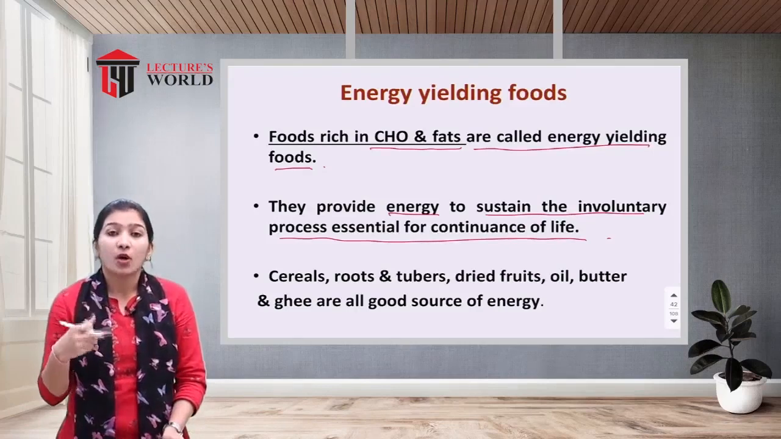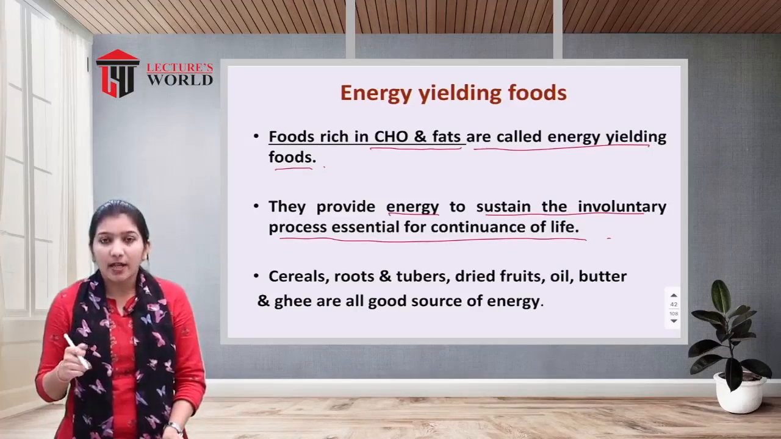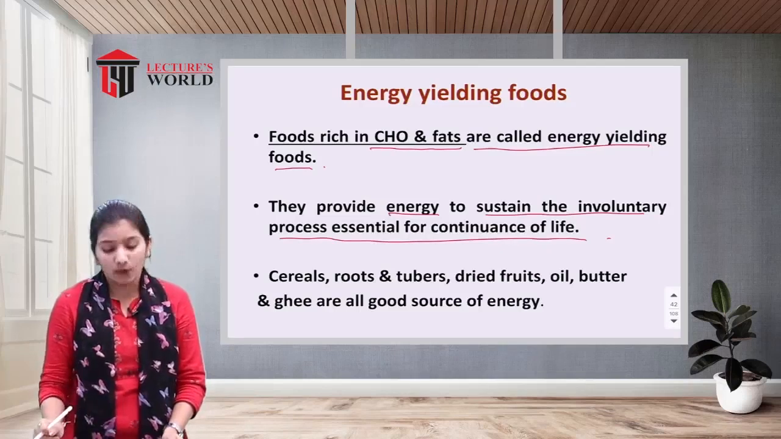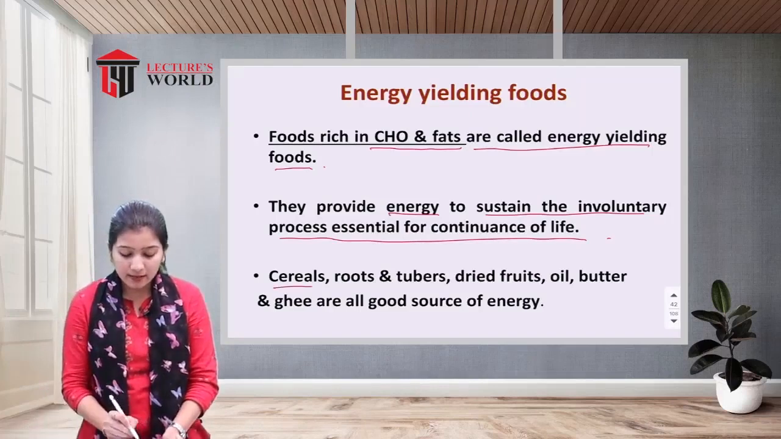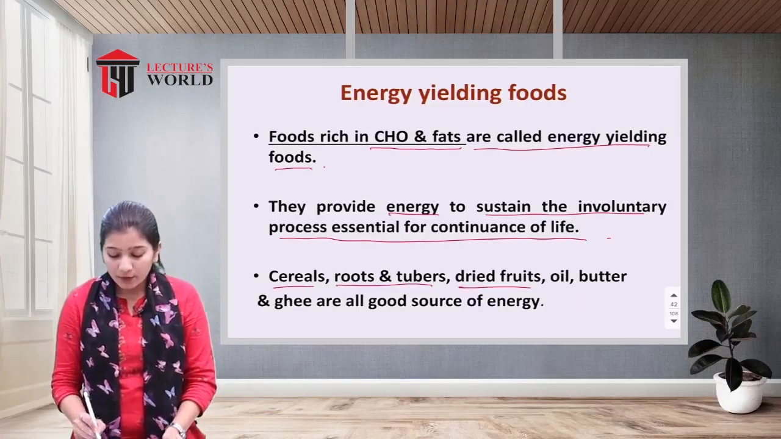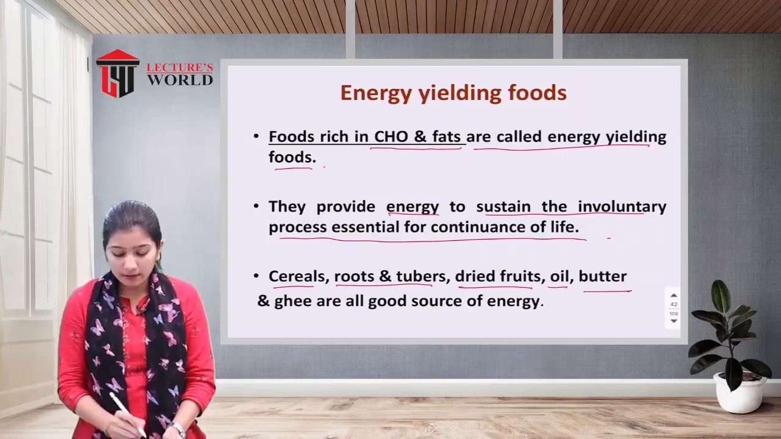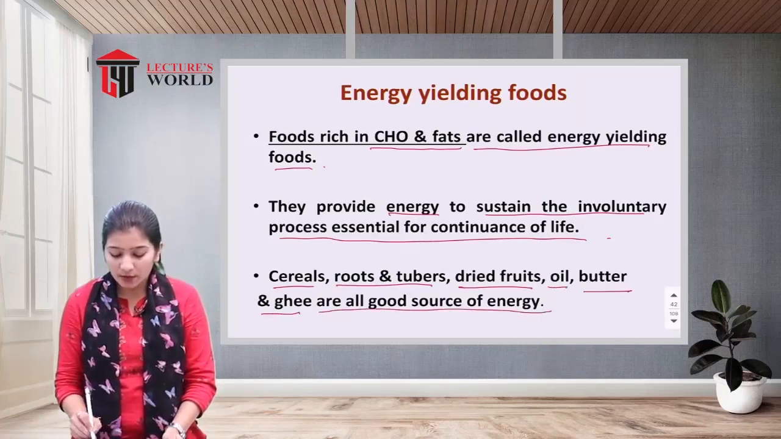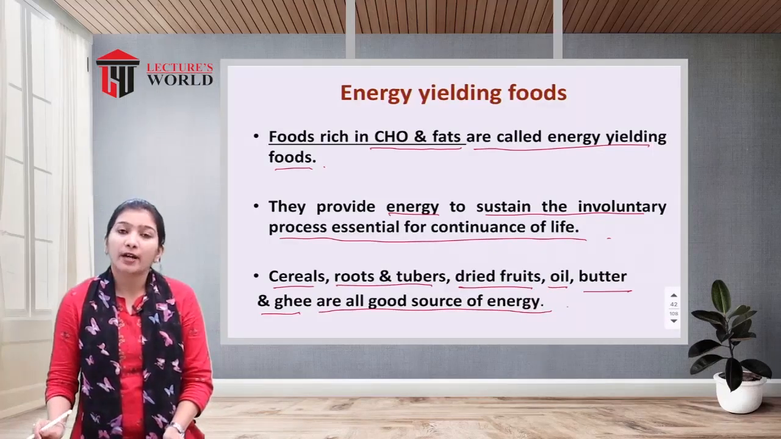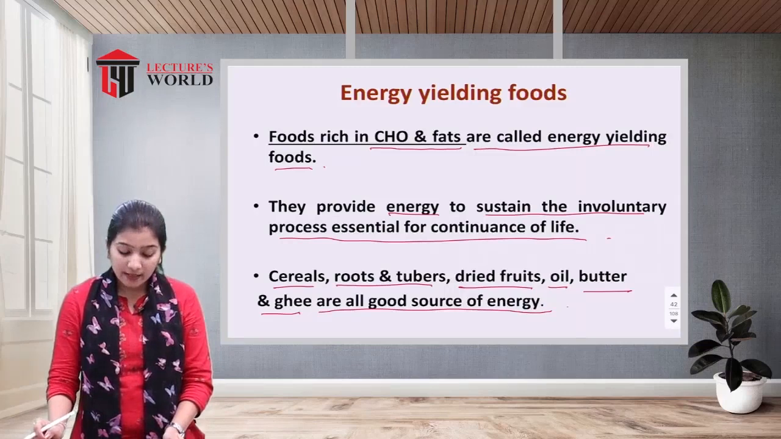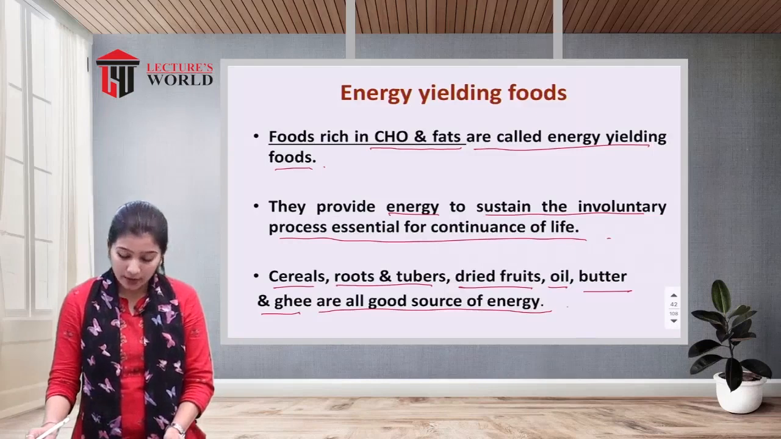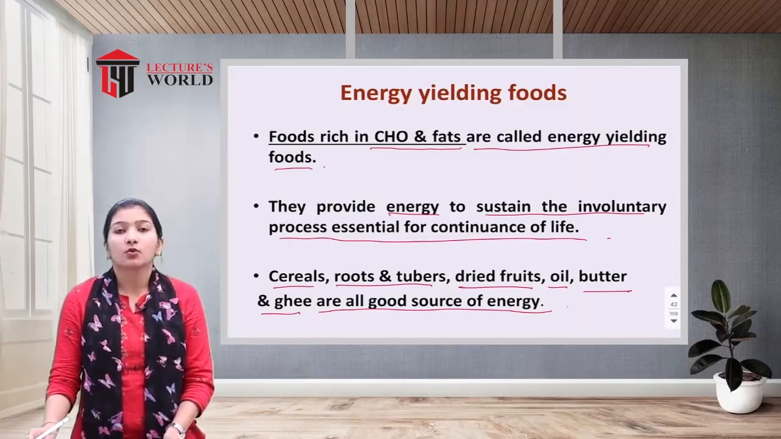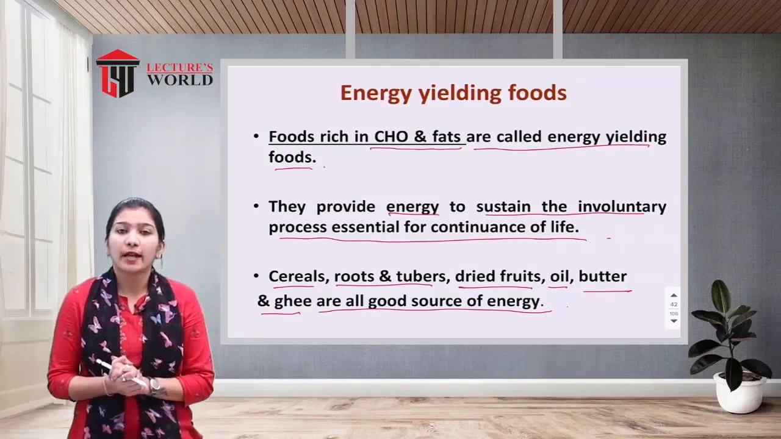For running those involuntary processes, we require energy, and we are getting that from these energy yielding foods. Here they have shown examples of energy yielding foods like cereals, roots and tubers, dry fruits, oil, butter and ghee. These all are good sources of energy. These are carbohydrate and fat rich foods. Cereals, roots and tubers, and dried fruits are the sources of carbohydrate. Oil, butter and ghee are the sources of fat. In this kind of food you will get the maximum amount of carbohydrate as well as fats.